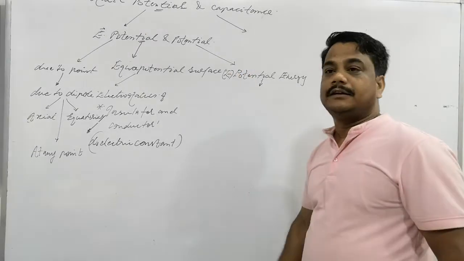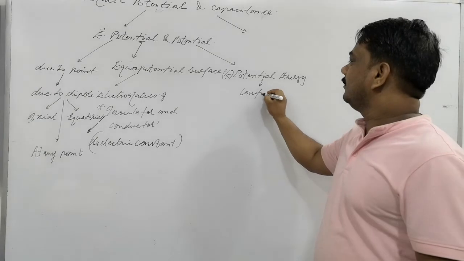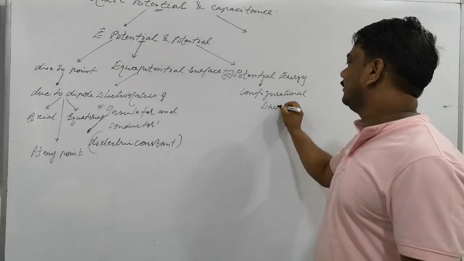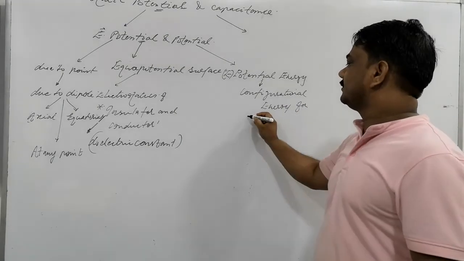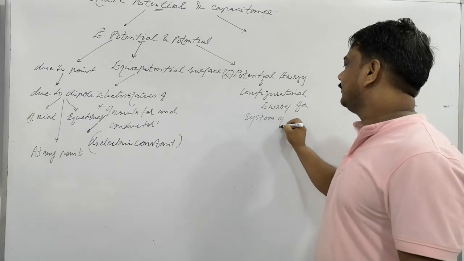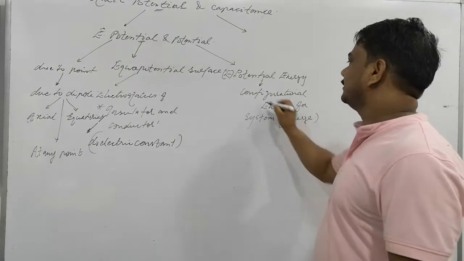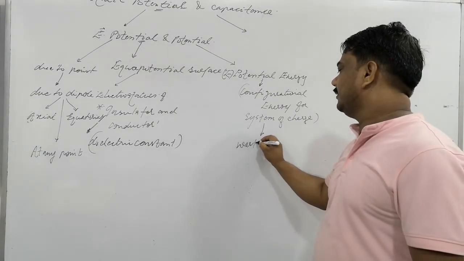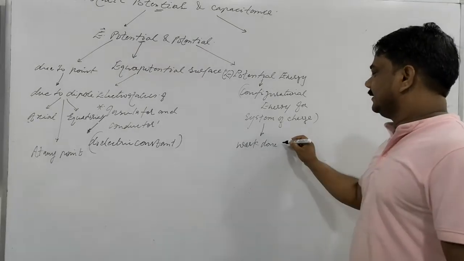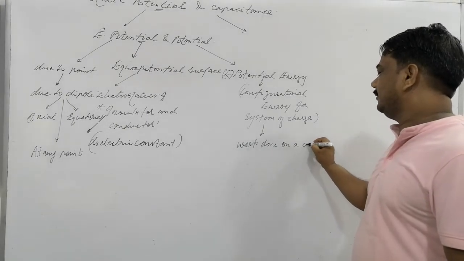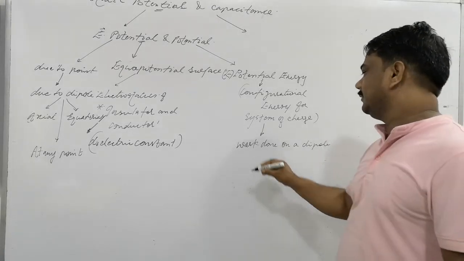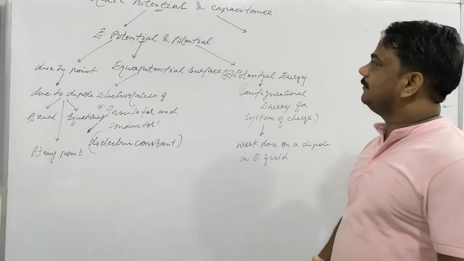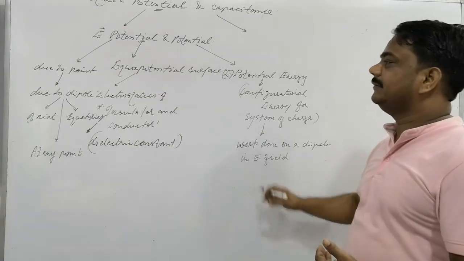We will calculate configurational energy for a system of charges. Along with this, we will discuss the work done on a dipole in an electric field. This will be the flow of the chapter, and one by one we will deal with these topics.